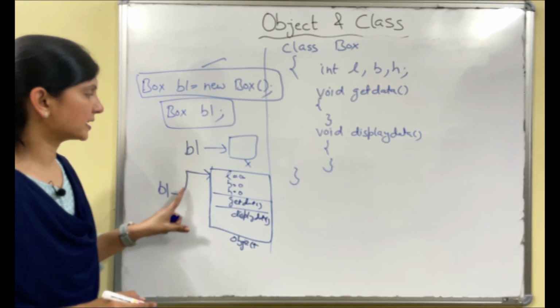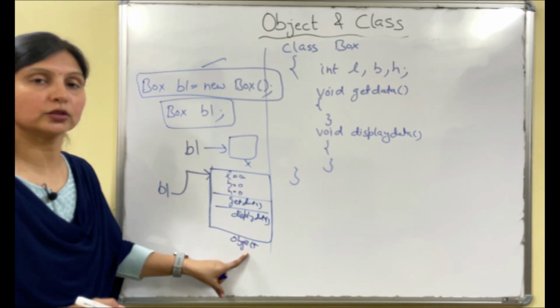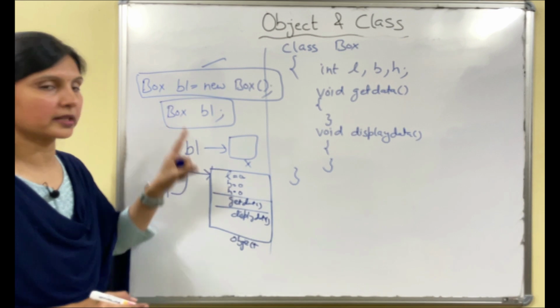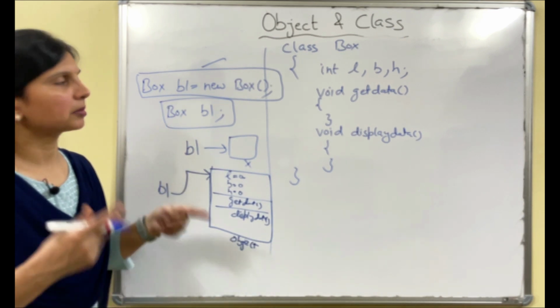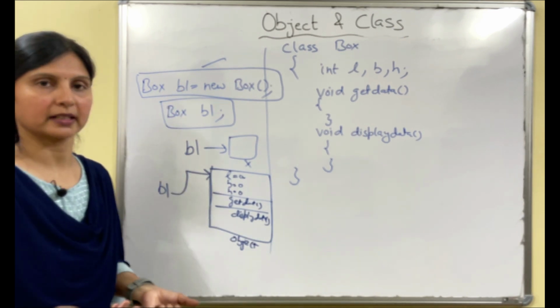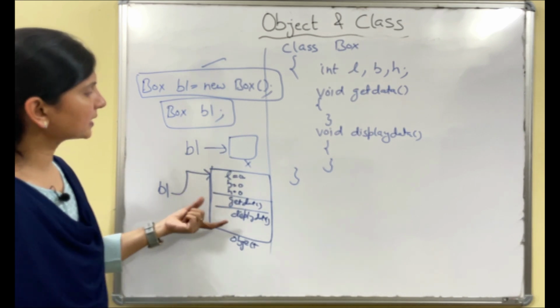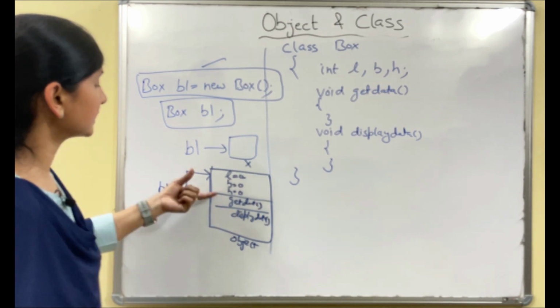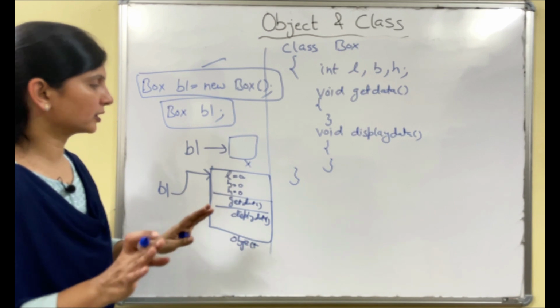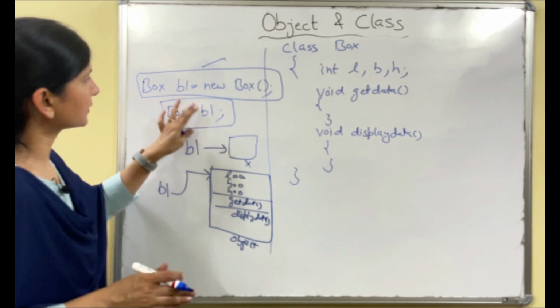B1 is a reference which refers to the object of class Box, right? But generally we say B1 is the object. Okay, so don't get confused. I don't think it is given in your book, so this is just for your understanding. Actually these are the references.